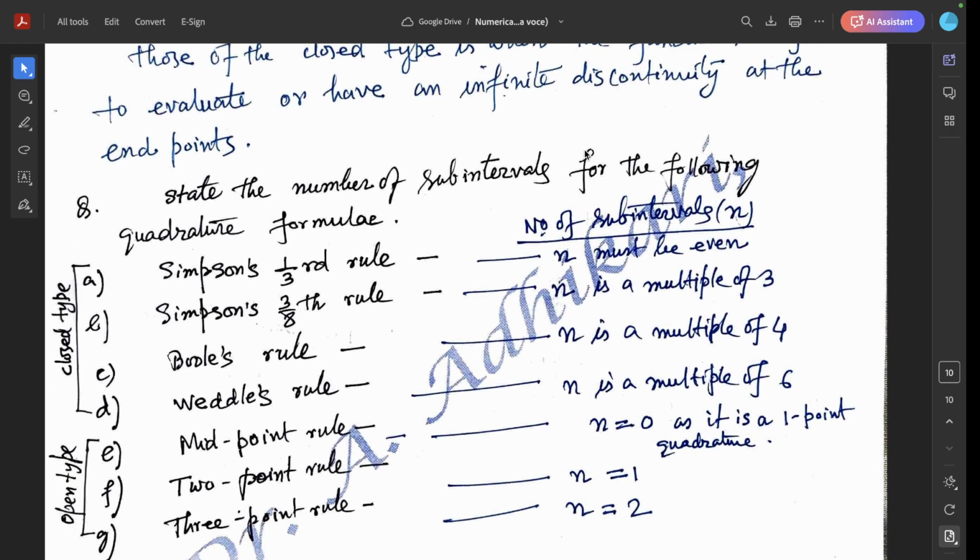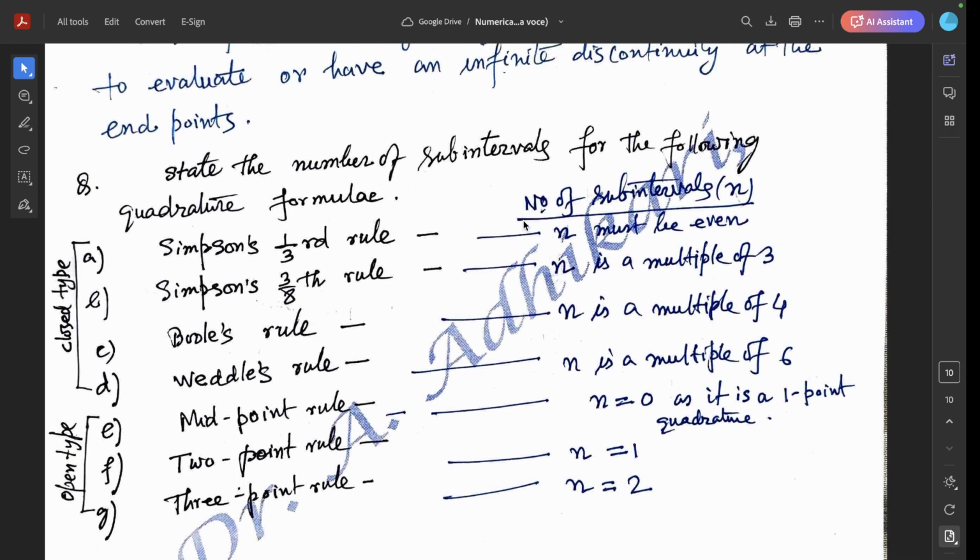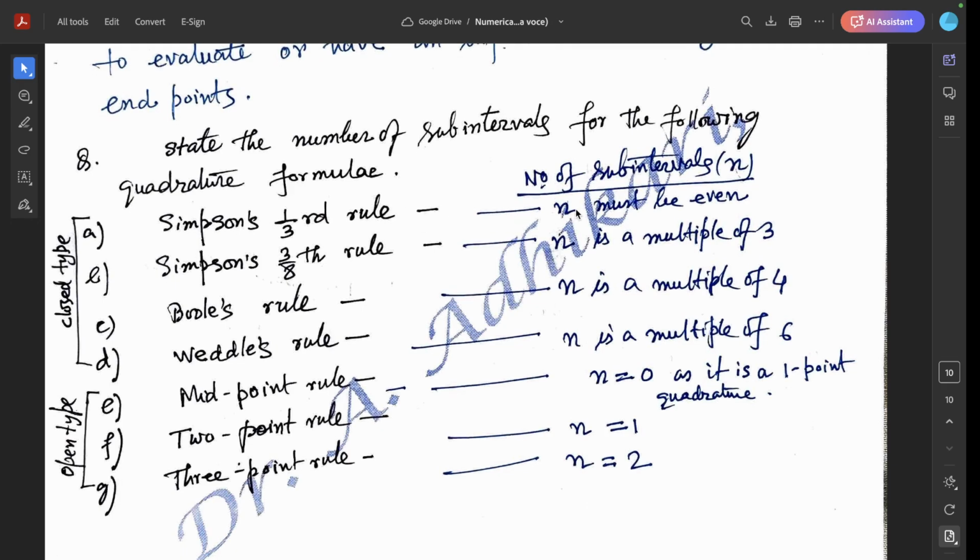State the number of subintervals for the following quadrature formulas. For Simpson's 1/3 rule, n must be an even number of subintervals. For the 3/8 rule, n is a multiple of 3, Boole's rule n is a multiple of 4, Weddle's rule n is a multiple of 6, and the midpoint rule n equals 0. Very important, the number of subintervals is 0. And the 2-point rule has 1 subinterval, and the 3-point rule has 2 subintervals.